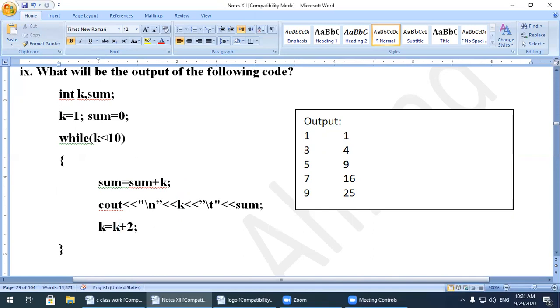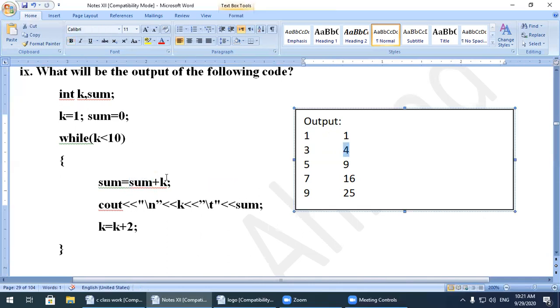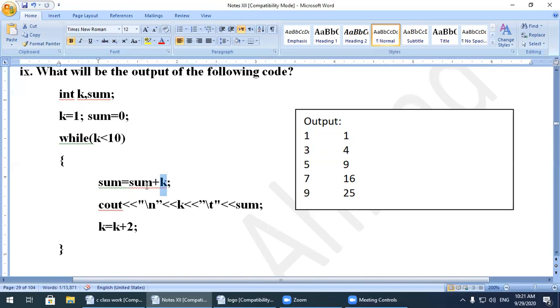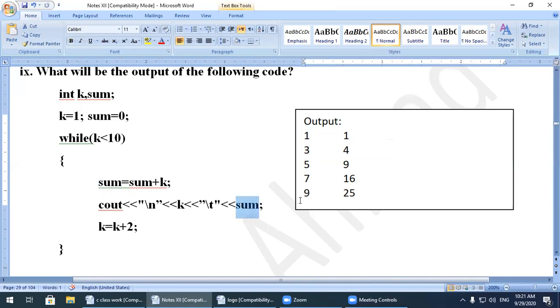Now 5 is less than 10, the condition is true, and sum had the value 4. So 4 plus 5 is equal to 9, sum has the value 9. So k is equal to 5 and sum is equal to 9.